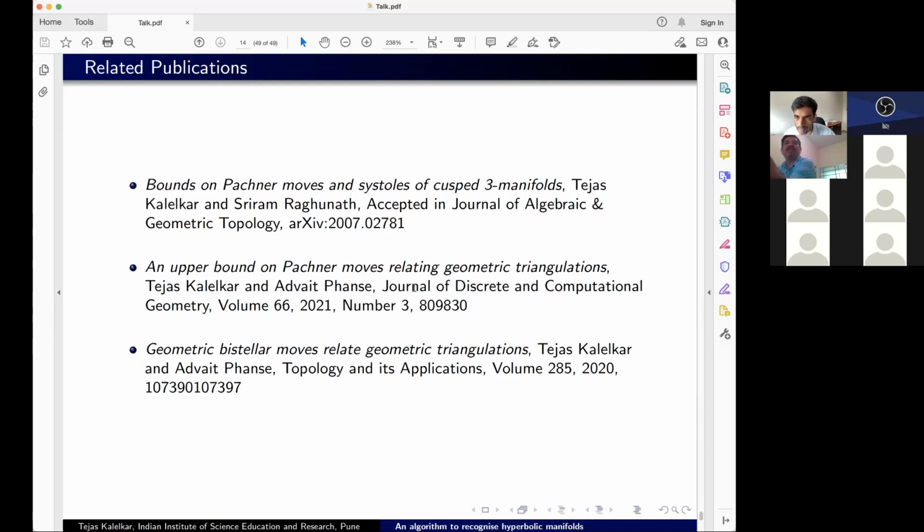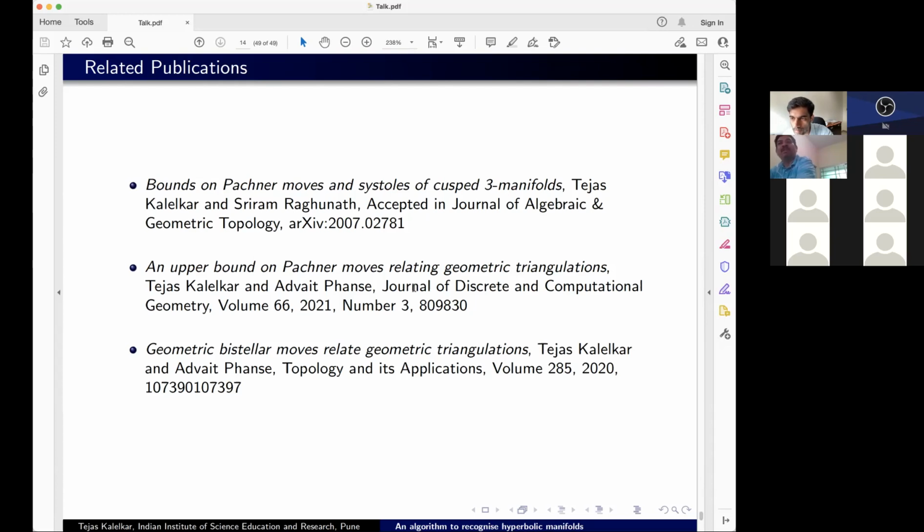Because small injectivity radius usually means very high slope surgery on a knot, and high slope surgery uses these continued fractions. You need a lot of triangulations to go to that. No, but you can't just do it in terms of topology, right? Yeah, why not? Your triangulations could be very, very fine triangulations. You can just subdivide a triangle as many times as you want.